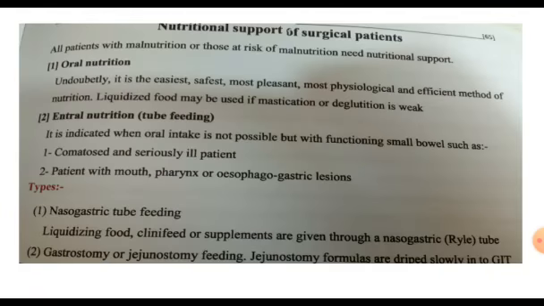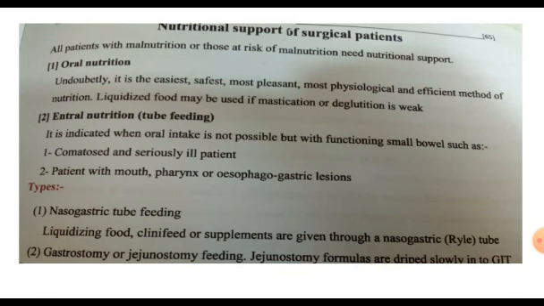How to support the patient pre-operatively and post-operatively with nutrition. We have two routes of nutrition for the surgical patient. The oral route, oral nutrition, is an easy and safe method and the most pleasant for the patient.